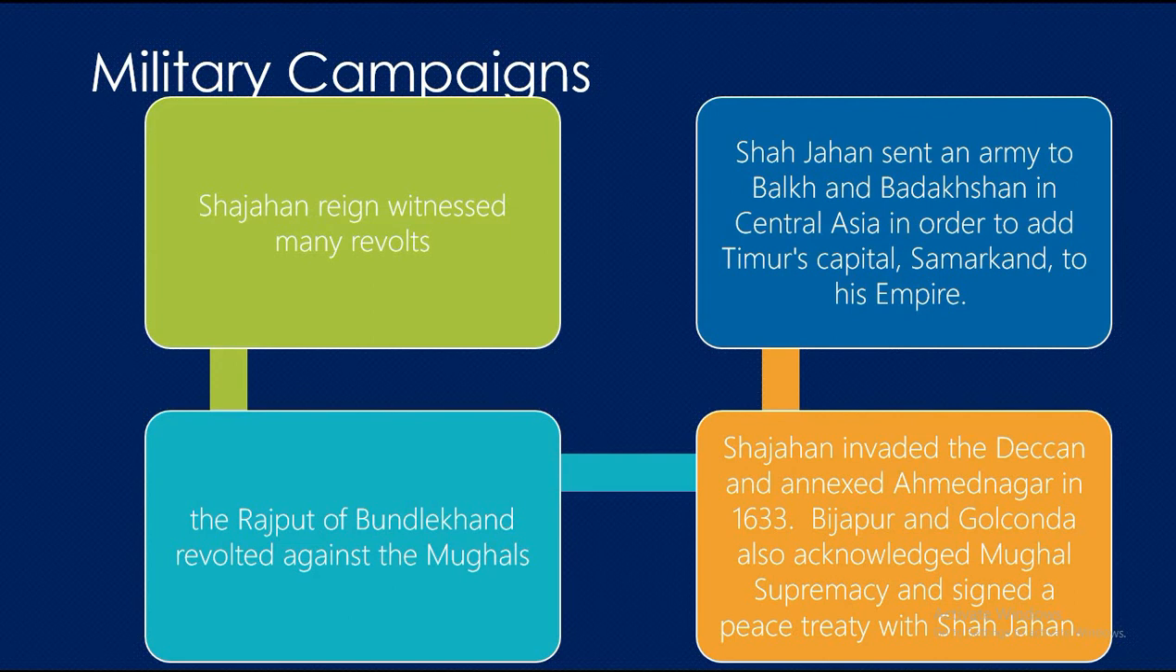Shah Jahan sent an army to Balkh and Badakhshan in Central Asia in order to add Timur's capital, Samarkand, to his empire. This campaign, however, failed. Shah Jahan also failed to recover Kandahar from the Persians.